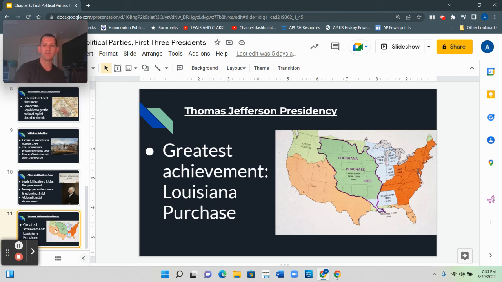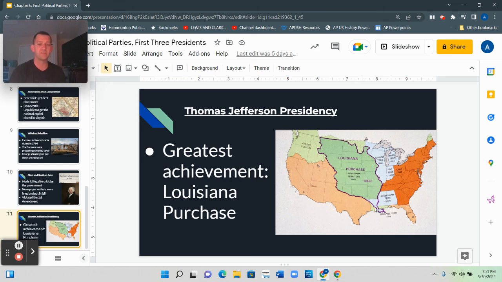Let's look at this map real quick, right? So around the year 1800, this area here was the United States. And then in 1803, we bought this area called Louisiana from France. So what we essentially did was we doubled the size of the United States. And not only did we double the size of the United States, but we did it for a really cheap amount of money.